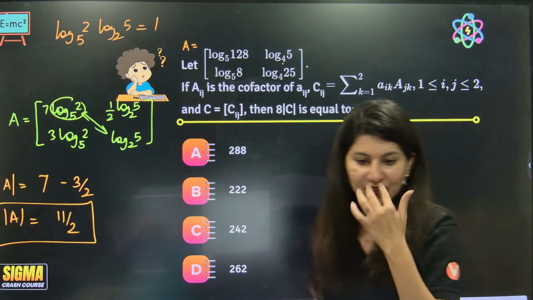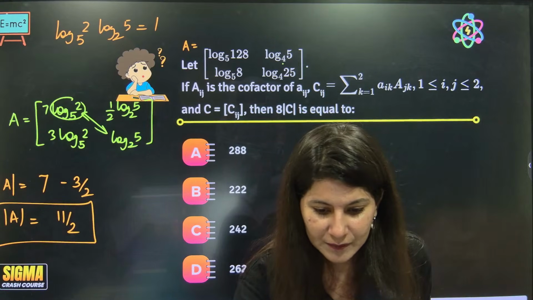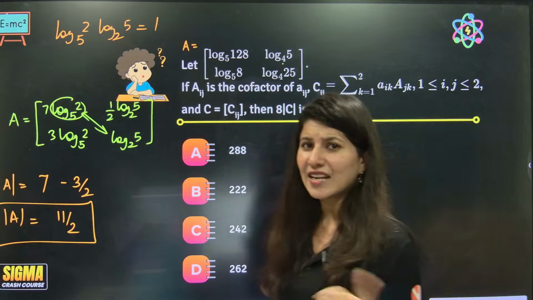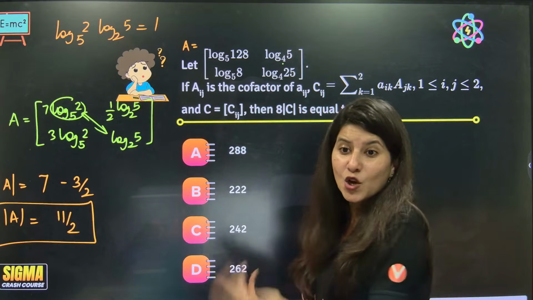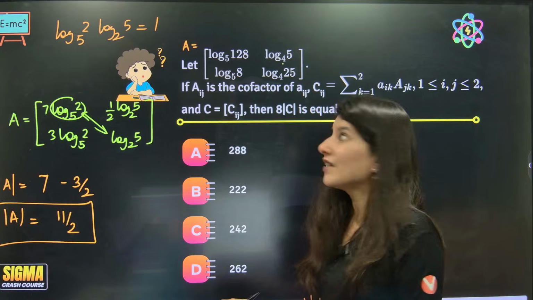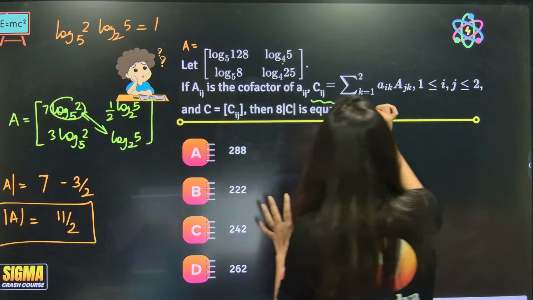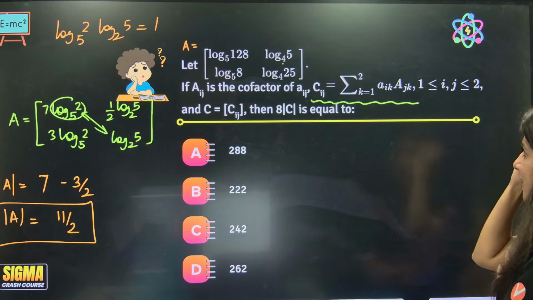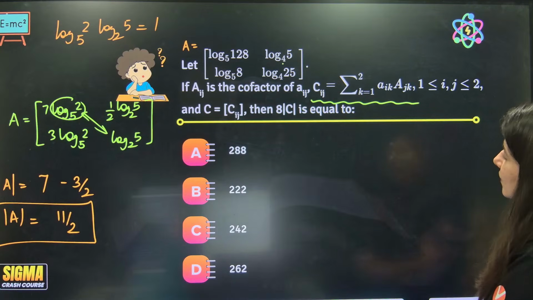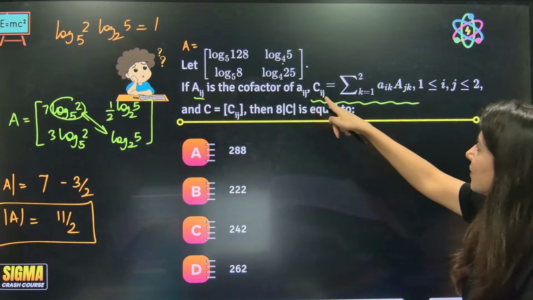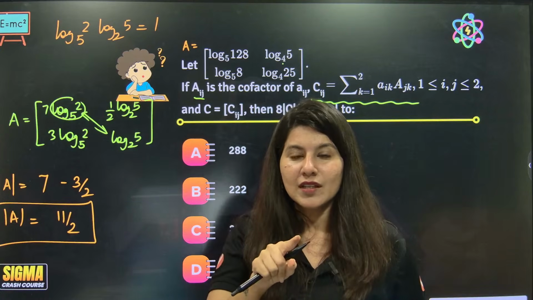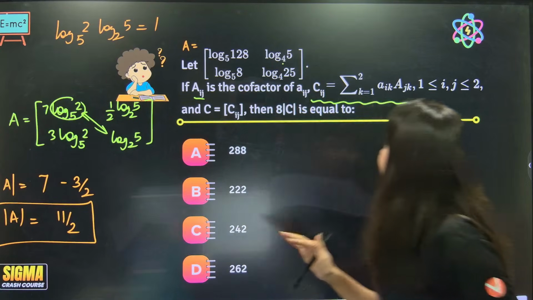But you must be wondering, ma'am, why are you even calculating determinant A? Hold on. Maybe later on you might feel that, oh, I need the determinant A value. Now let's see what is going on over here. Aij is the cofactor of aij. Capital Aij is the cofactor. So they have changed the notation basically, right? We used to denote cofactor by C, but they are saying that the cofactor now is this.